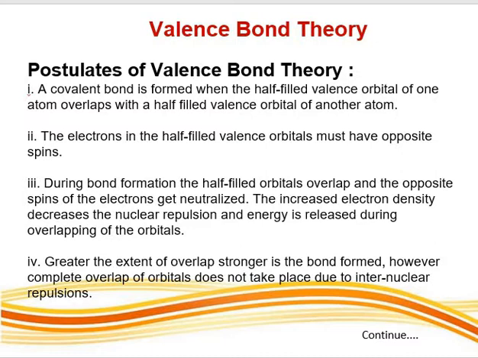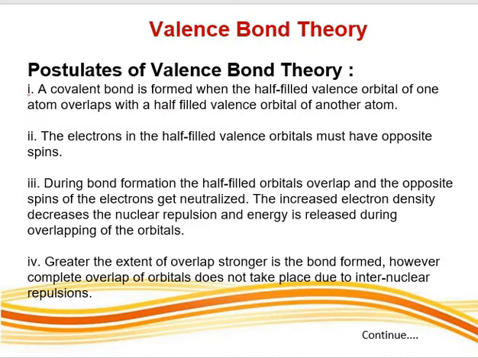There should be unpaired electron in valence orbital and two orbitals used to overlap with each other to form the covalent bond. The second postulate is the electrons in the half-filled valence orbital must have opposite spins. We already know that from structure of atom we have learnt. During bond formation, the half-filled orbitals overlap and the opposite spins of electrons get neutralized. The increased electron density decreases the nuclear repulsion and energy is released during the overlapping of orbitals.